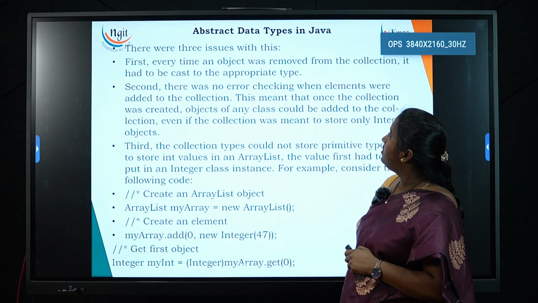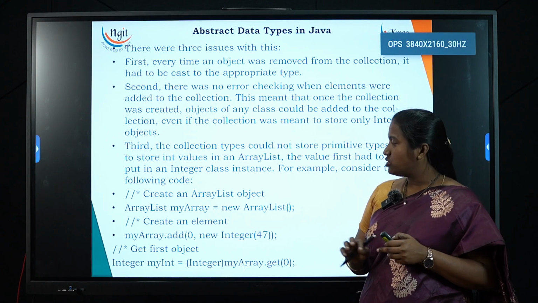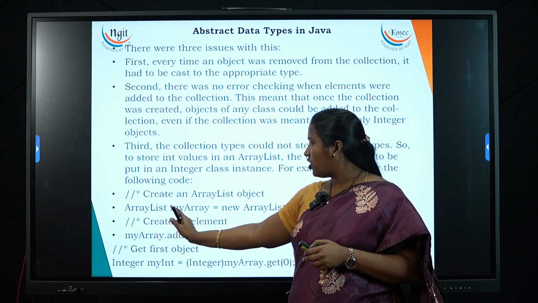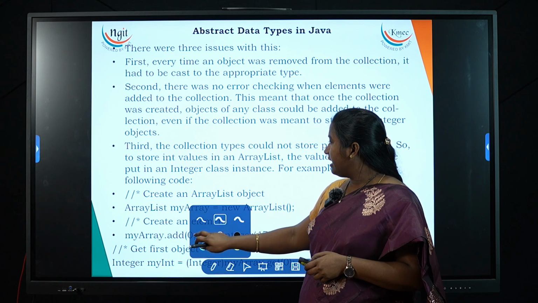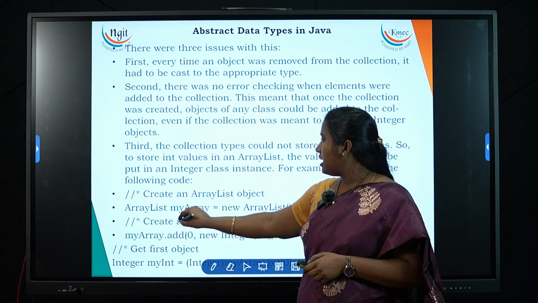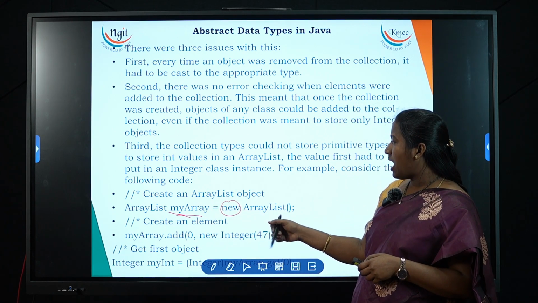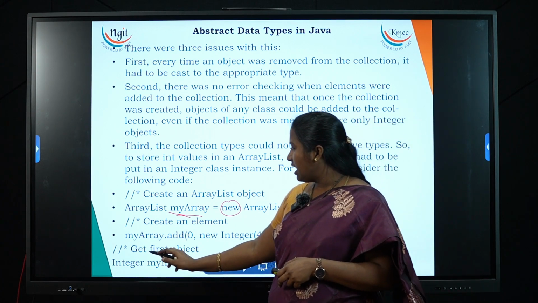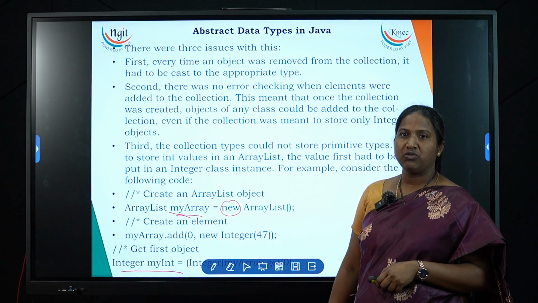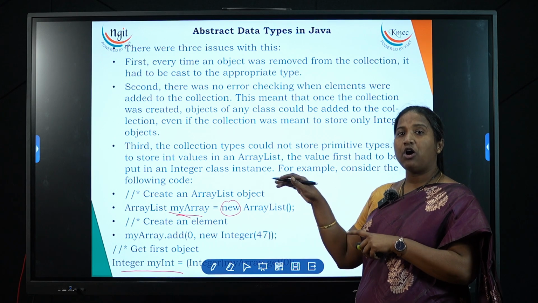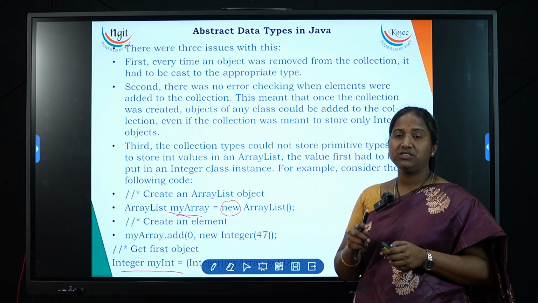Now, let's see how you can create an object to access multiple types. You can create an object like this. We can create an object for the ArrayList class. ArrayList is your class. My array is the object of that class, which we create with the new operator, and you can pass any kind of things. You can see get first object, Integer my int, Integer my array dot get of 0. This is actually passing the object of the data type, so you are allowed to give multiple data types in the same program without changing the source code.